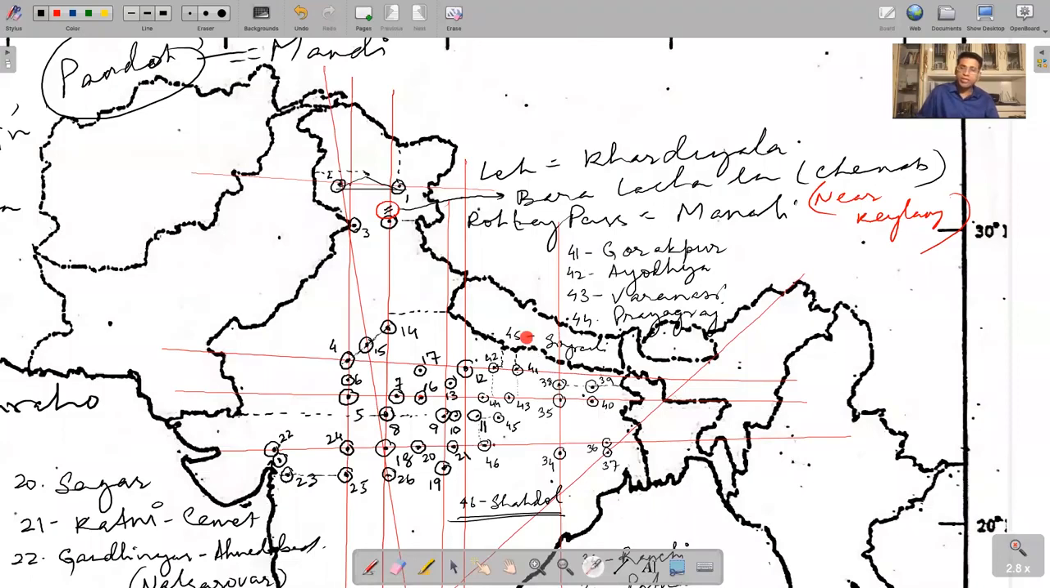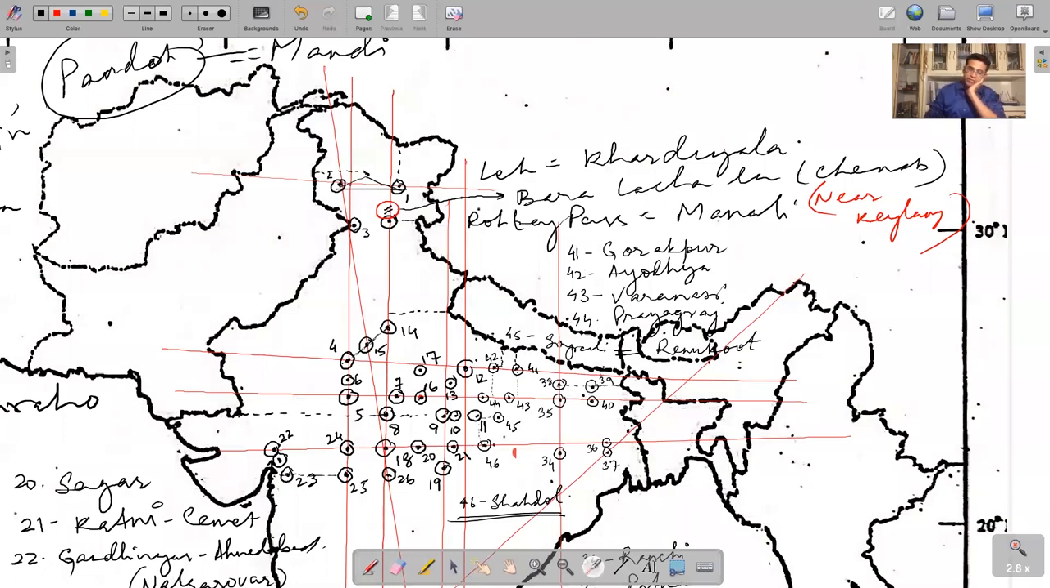45 is Singrauli. Singrauli is also same as Renukut. Singrauli is also Govind Ballabh Pant Sagar. This is the coalfield region. Rihand Dam, Hindalco at Renukut, yes. So Singrauli is MP, Renukut is UP, just at the border. Is this part taken care of? This is the cluster that you have to remember.